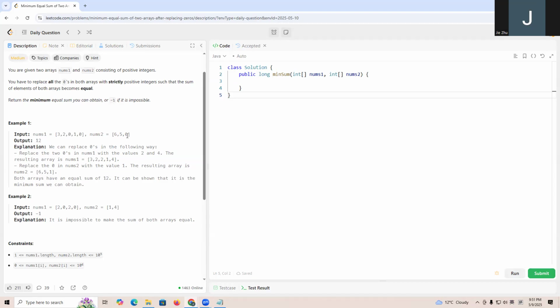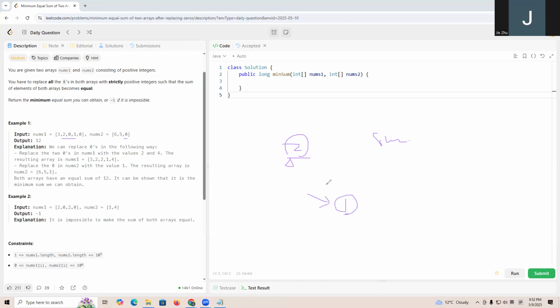So for this question, what we're thinking about is that every array has a zero count and also a sum, right? For the zero count, it means each of those zeros needs to be changed to at least one.